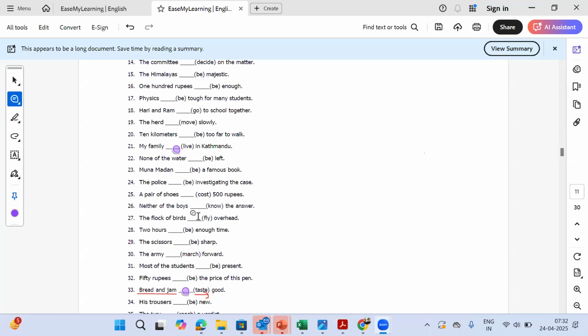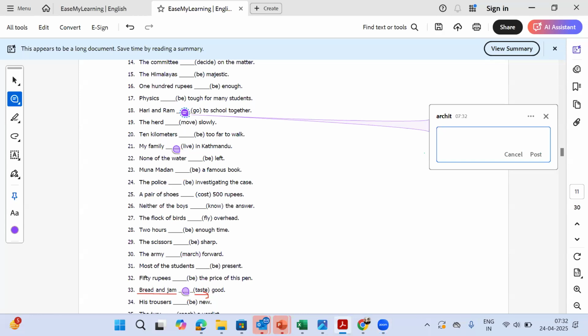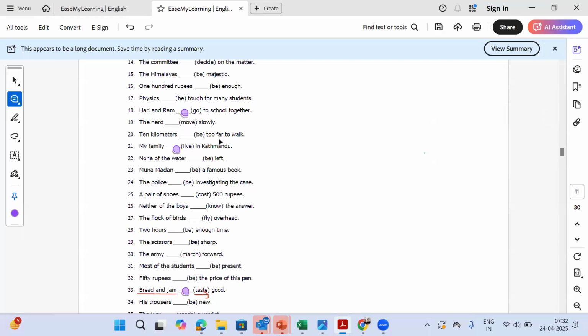So please write the correct answer in the chat box. The correct answer is go because we are talking about two people, Hari and Ram. So we will use the plural form of the verb. Babu is the correct one. Yes, again, this is the correct one.